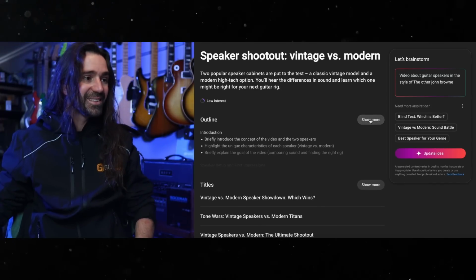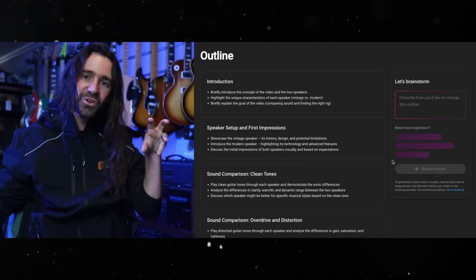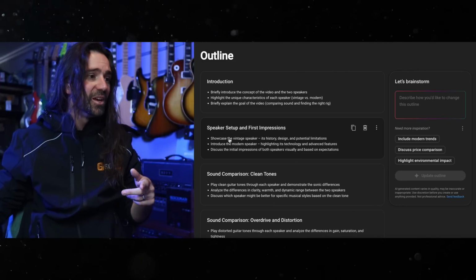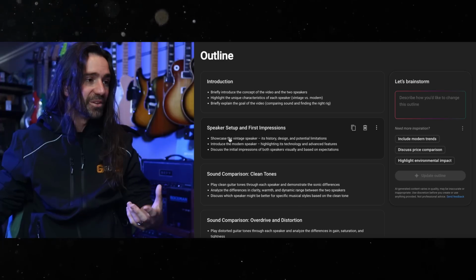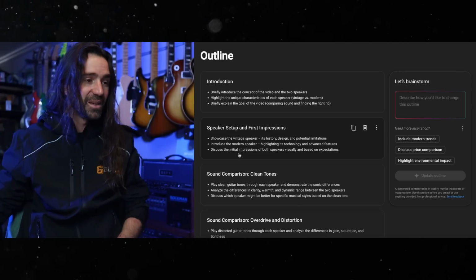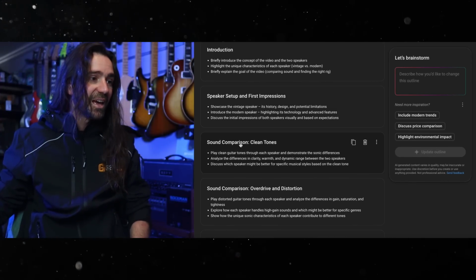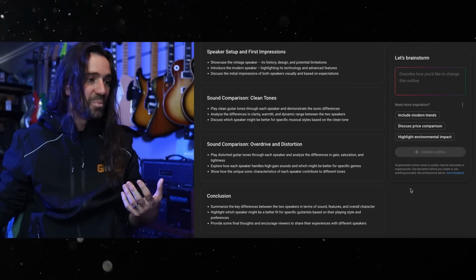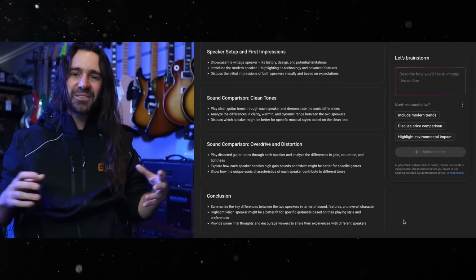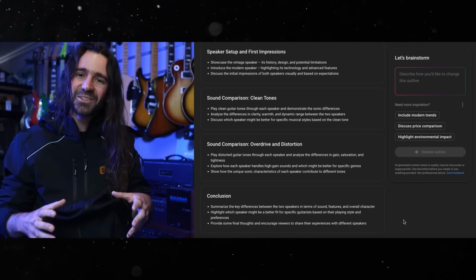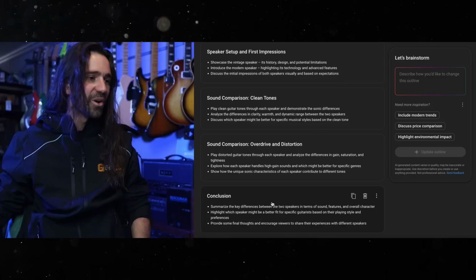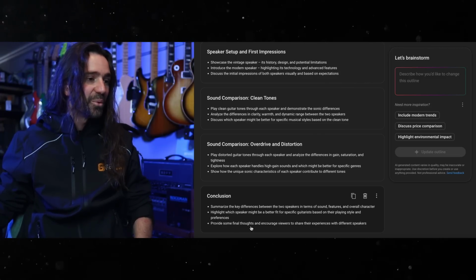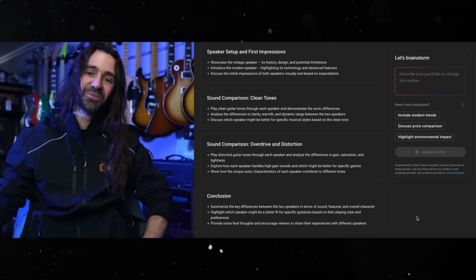So again, this isn't too bad on here, but when we dive into the specifics in here: speaker setup and first impressions, showcase the vintage speaker, showcase the modern speaker, discuss the initial impressions of both speakers. Again, not too bad. Sound comparison, clean tones. Sound comparison, overdrive and distortion. Again, not too bad. Conclusion: again, this isn't really providing that much in terms of specifics, but summarize the key differences, highlight which speaker might be a better fit, provide some final thoughts, and encourage viewers to share their experience with different speakers.